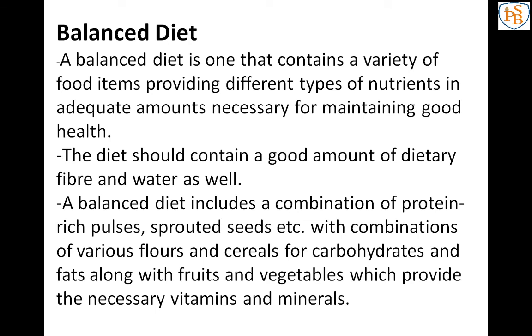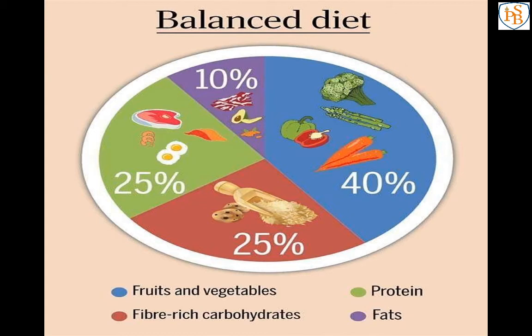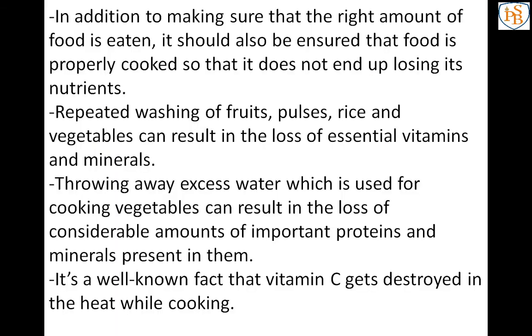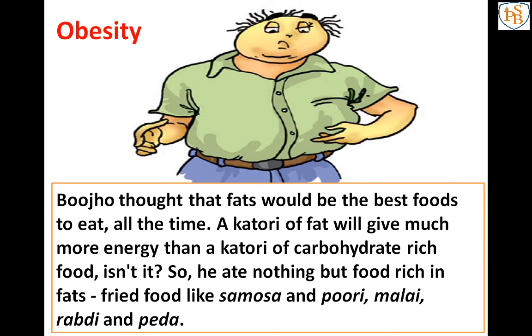Balanced diet means what? The food items which have the nutrients in proper amount. You can also remember the definition of balanced diet in your own words, don't copy it as it is. Then we have learned the balanced diet percentage. Then while cooking we have to take care of these things, 4 to 5 points are there. Next, if we are eating only one particular kind of nutrient, what will happen? So this is about fats. If we eat too much fat, that leads to a condition, that is obesity.